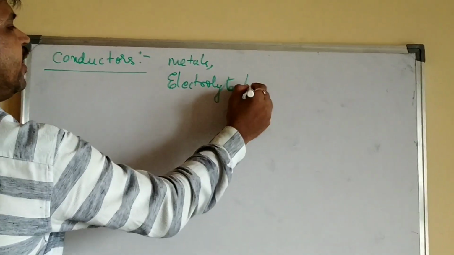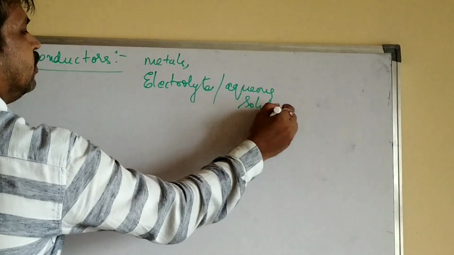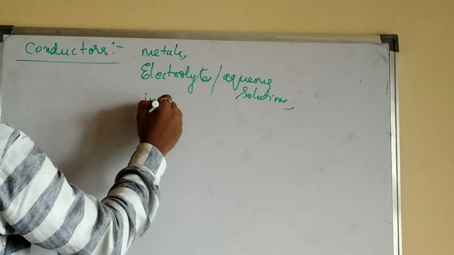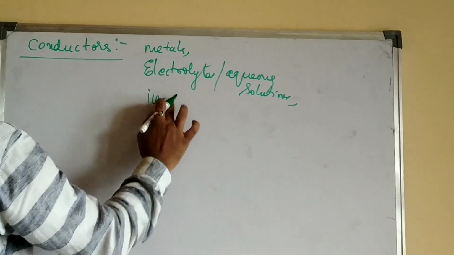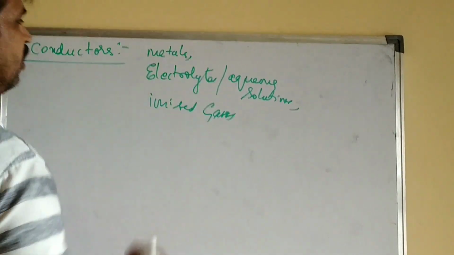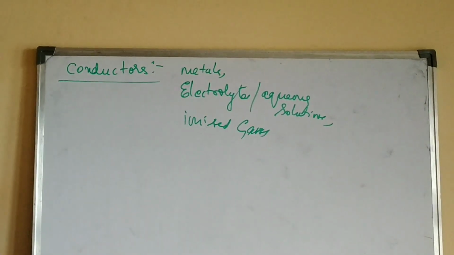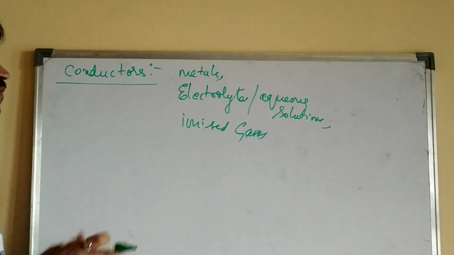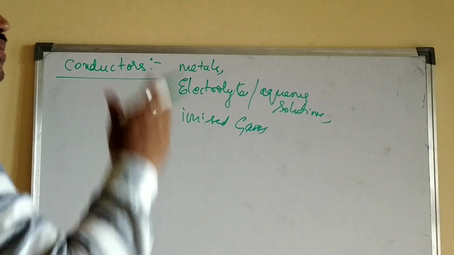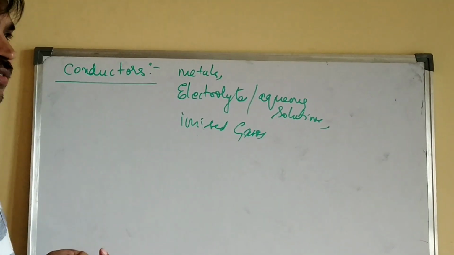Electrolytes are also called aqueous solutions. Then you can also have ionized gases. So these are all examples of conductors, which means they easily allow charges to flow through them. You can see that wires, copper, aluminium, they are all conductors.